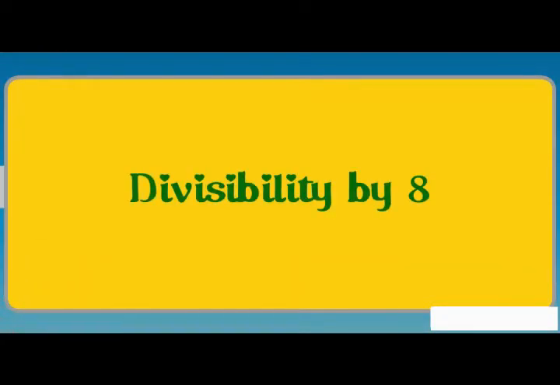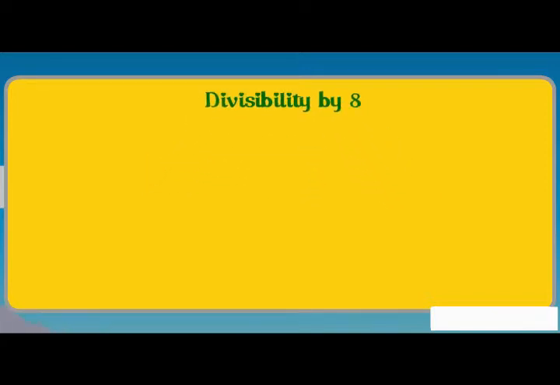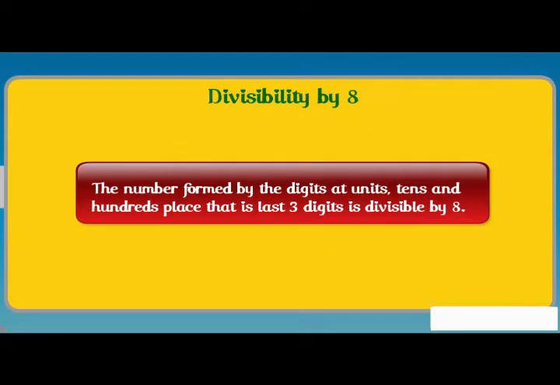Divisibility by 8. In case of divisibility by 4, we see the numbers at ones and tens place are divisible by 4. For divisibility by 8, the number formed by the digits at units, tens and hundreds place, that is, last 3 digits is divisible by 8.